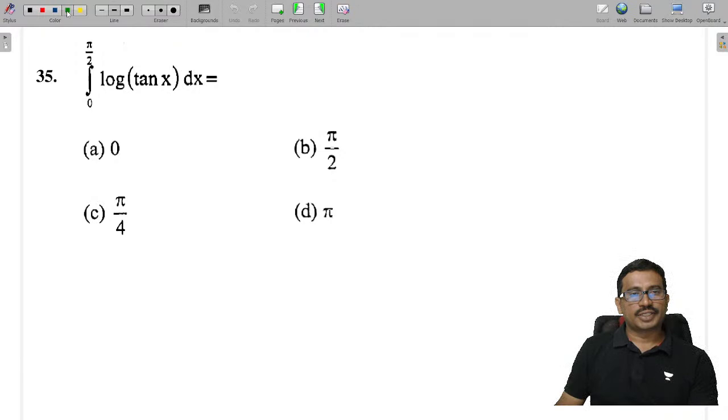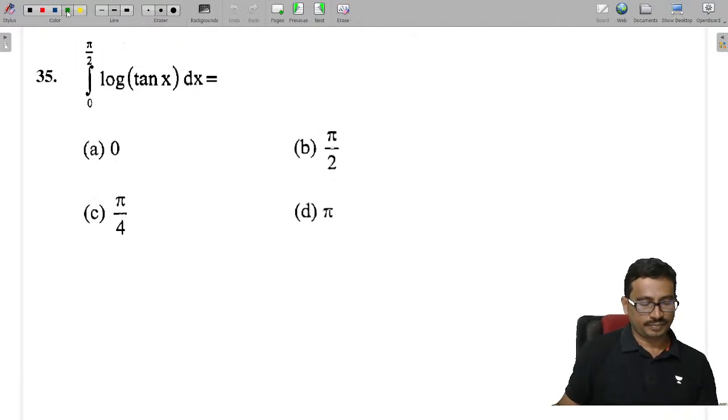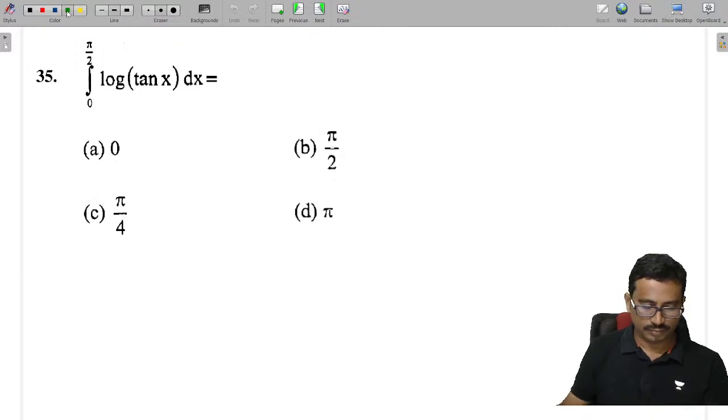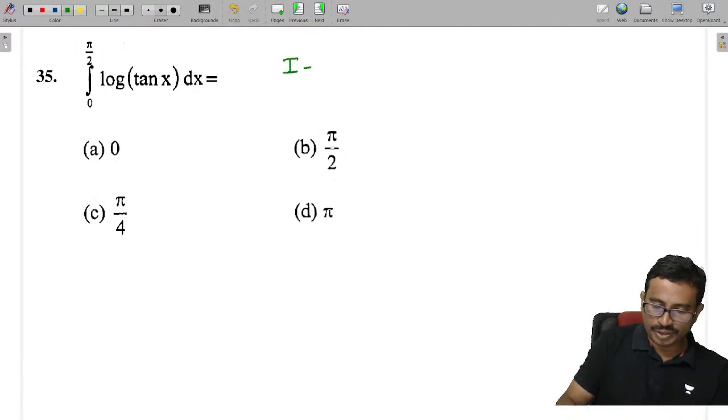Integral of log of tan x. Now you tell me what I am doing here. I need to find the integration of this function from 0 to pi by 2, which is given as log of tan x.